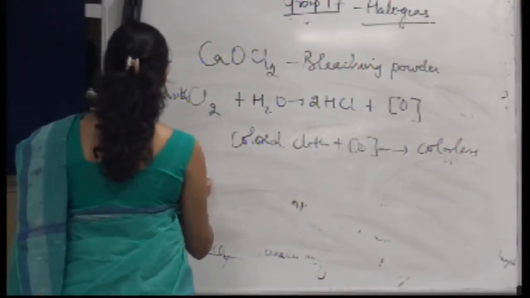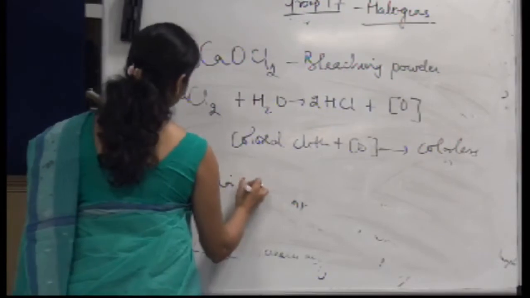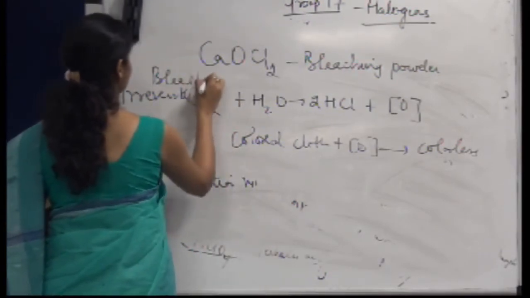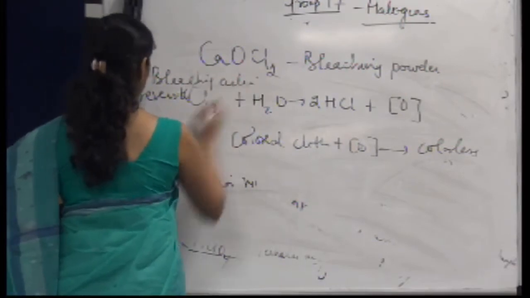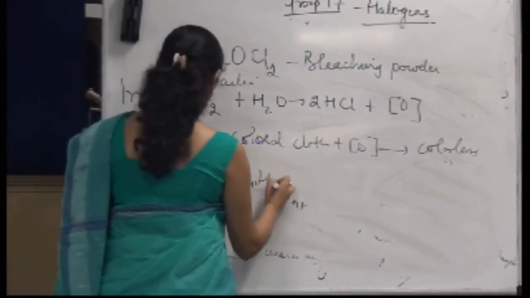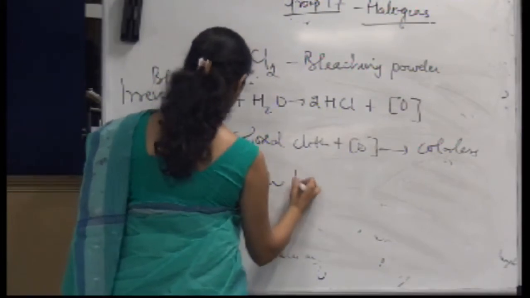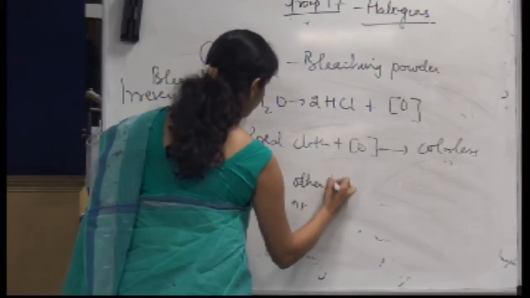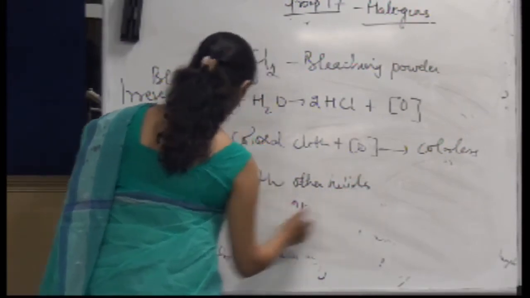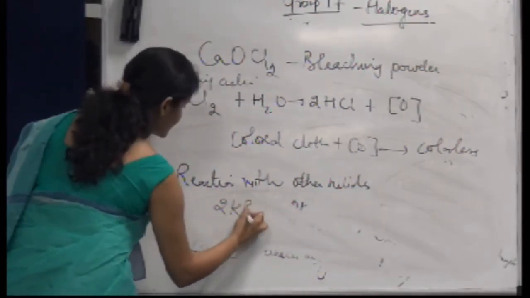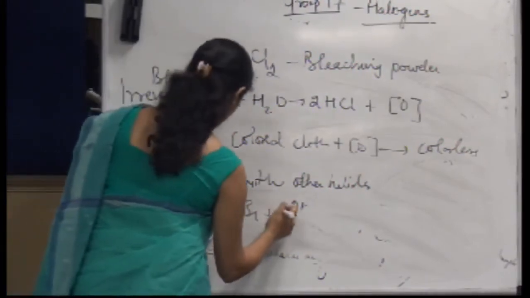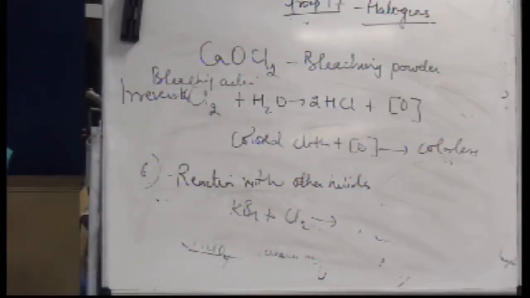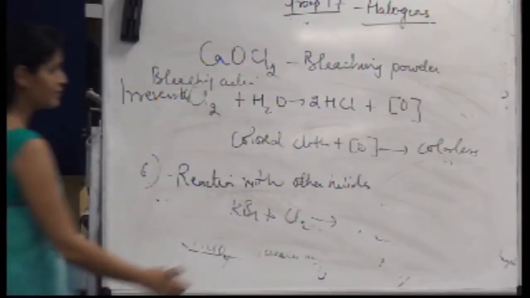Next is reaction with other halides. This was the bleaching action, right? If I have KBr, potassium bromide, it will react with chlorine to form KCl.